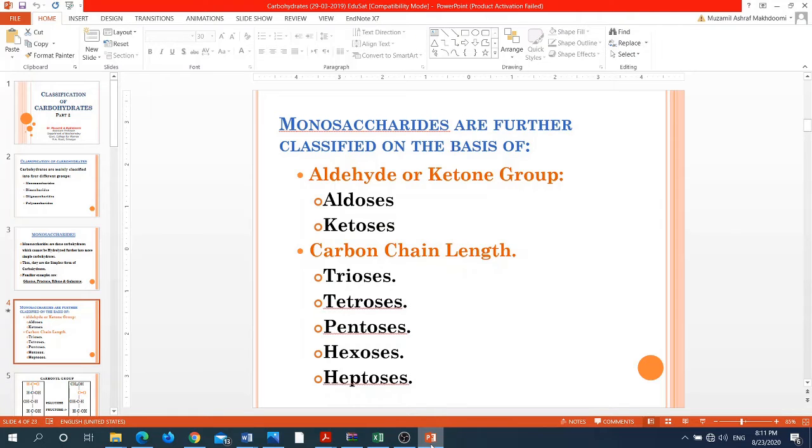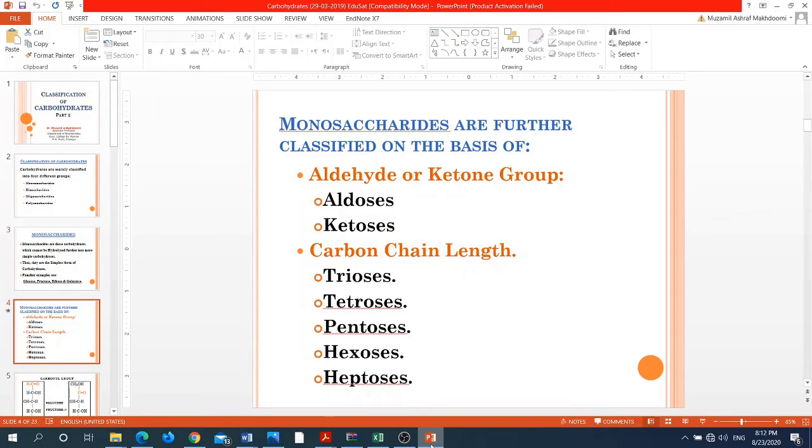Those monosaccharides which possess an aldehyde group are referred to as aldoses, and those which possess a ketone as the functional group are referred to as ketoses. So, on the basis of this, we'll have two types of the monosaccharides: aldoses having aldehyde as the functional group, and ketoses having ketone as the functional group.